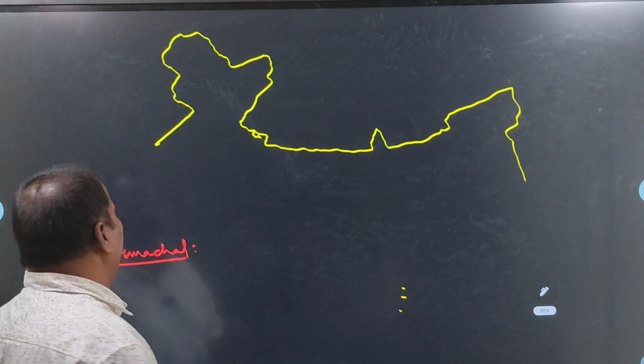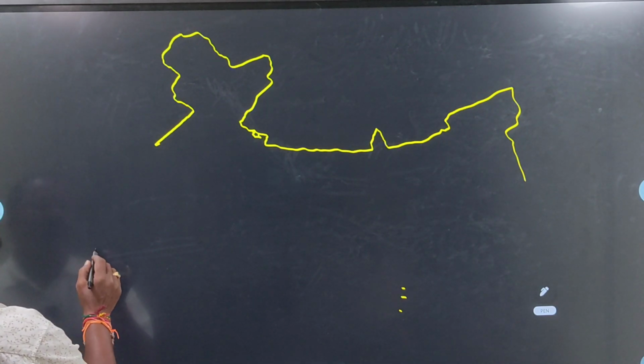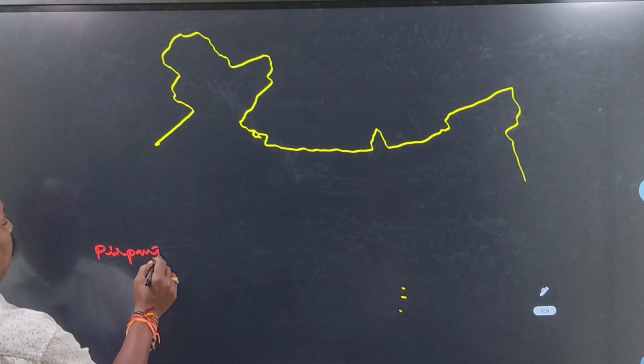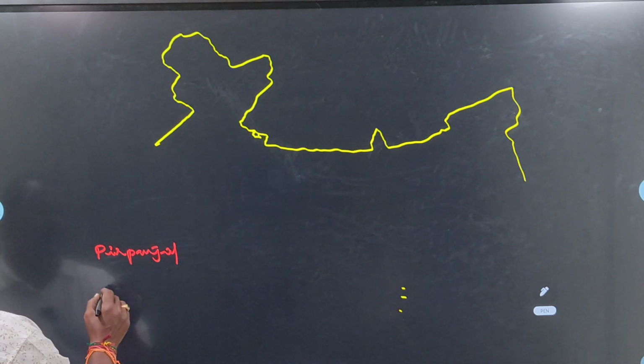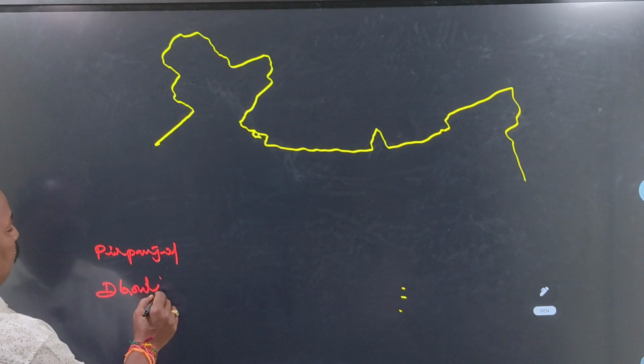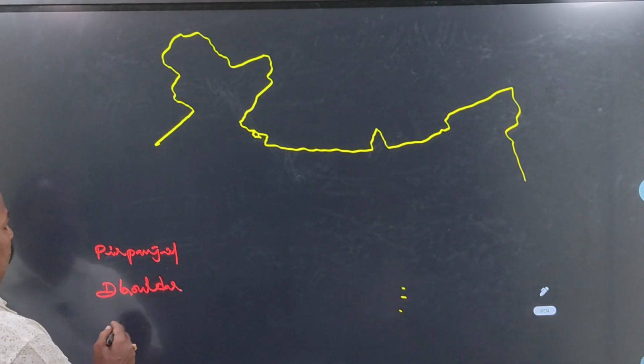We will see one by one. First one is Pir Panjal. Second one is Dhauladhar.